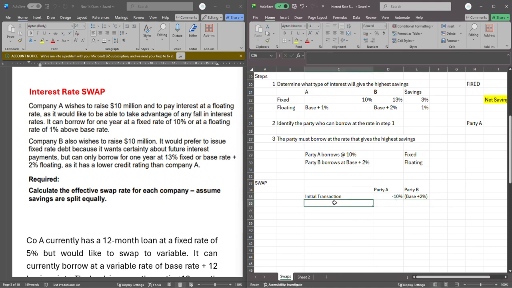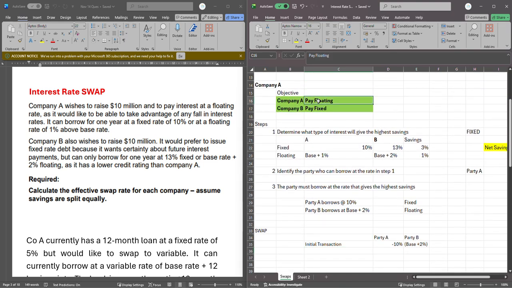That's the initial transaction. Now, there's time to do the swap, because what party A wants is actually to pay floating. So A pays floating to B. So floating is base. Please, once you are talking about floating, don't get confused as to floating plus what. It's always the base rate you must use for the swap. It's only the transaction that will have the spread. Please don't put spread in your swap. Spread is specific to companies. Remember, spread is tied to the credit risk of the company, so you don't swap the spread. The spread stays with the transaction.